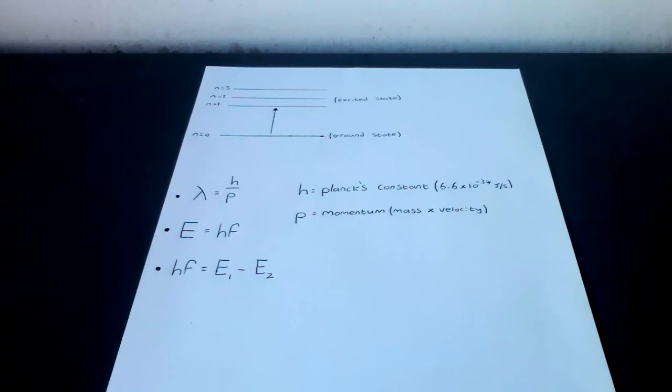So once again, you can calculate the expected frequency of the emitted photon using hf equals E1 minus E2. The more energetic the jumps up and down, the higher the frequency of the photon absorbed or emitted, so the further into the UV end of the spectrum the lines go.